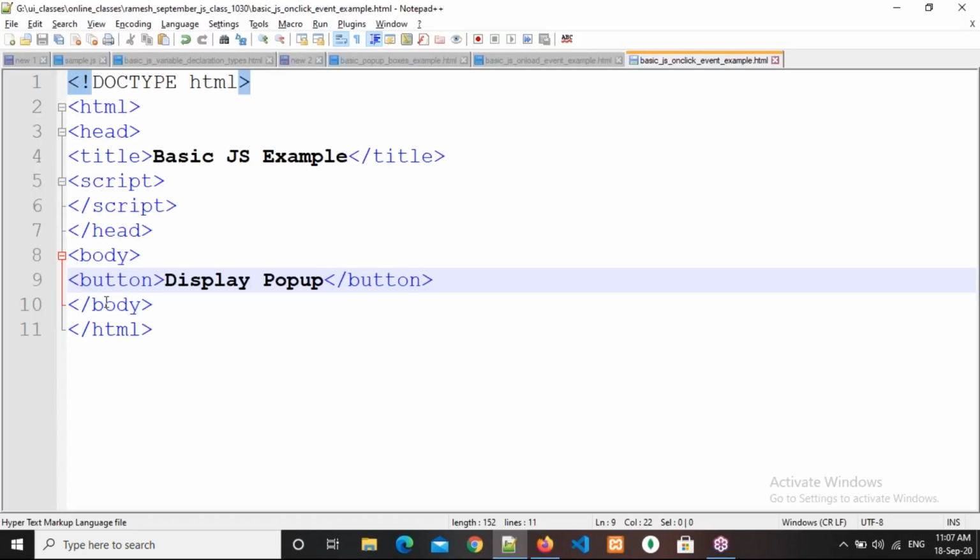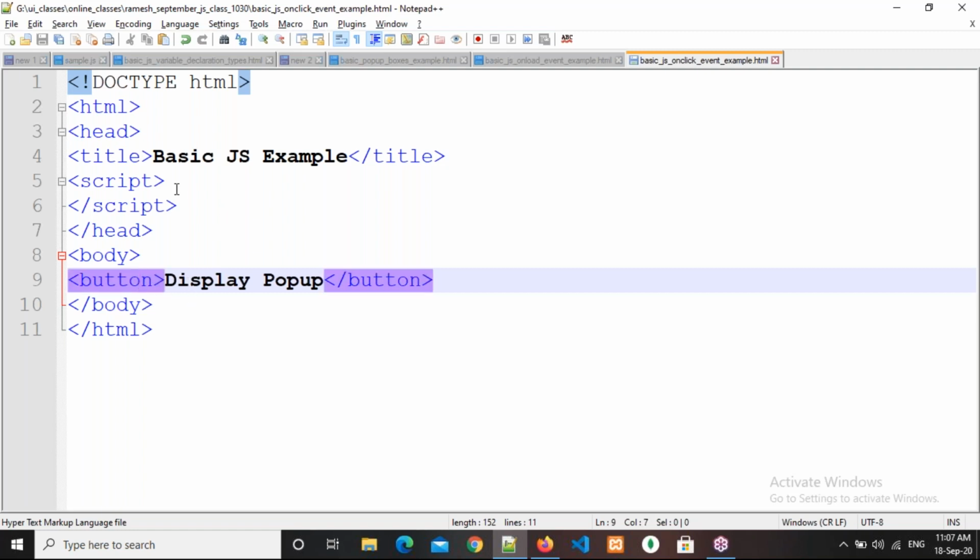Now observe here. Are we getting a button or not? Please respond. Okay. Yes, sir, we got a button. Right. Now observe here. We got a button. Now what I want is, whenever I click on this button, a pop-up box